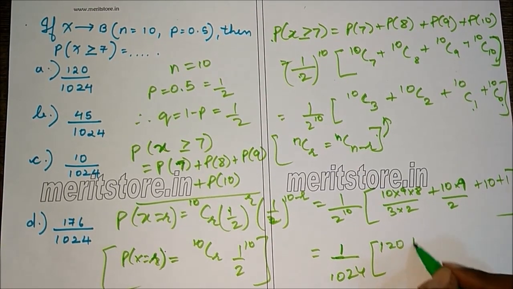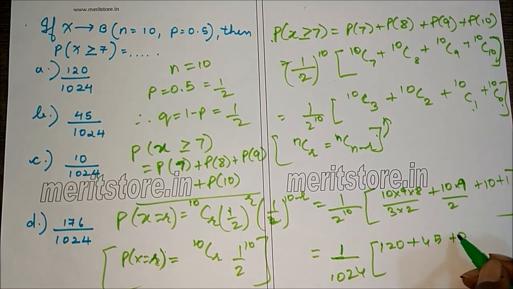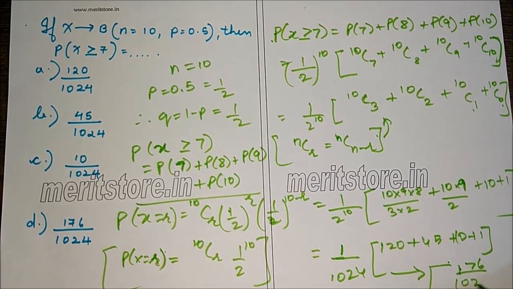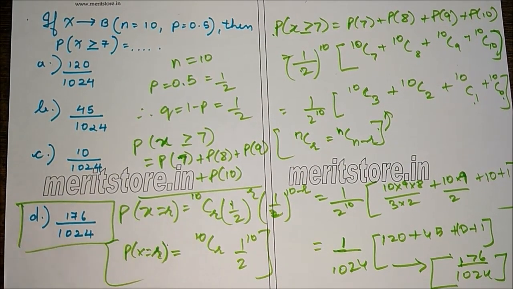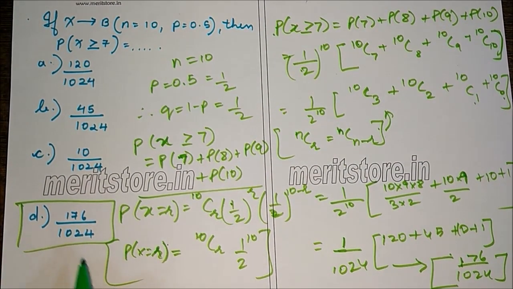This is 120 plus 45 plus 10 plus 1, which adds out to be 176 by 1024, which is option D. So the answer is D, 176 by 1024.